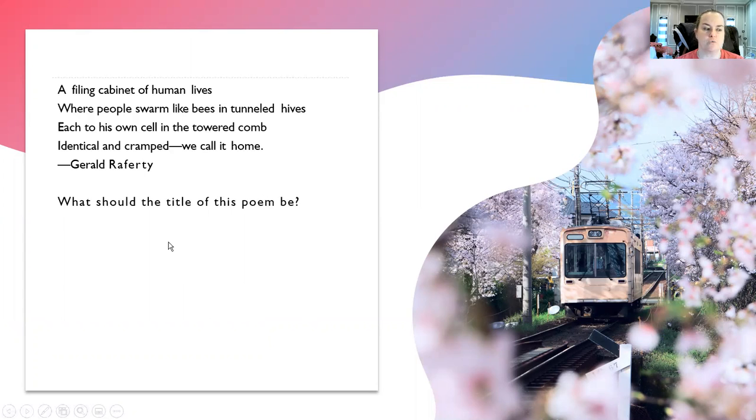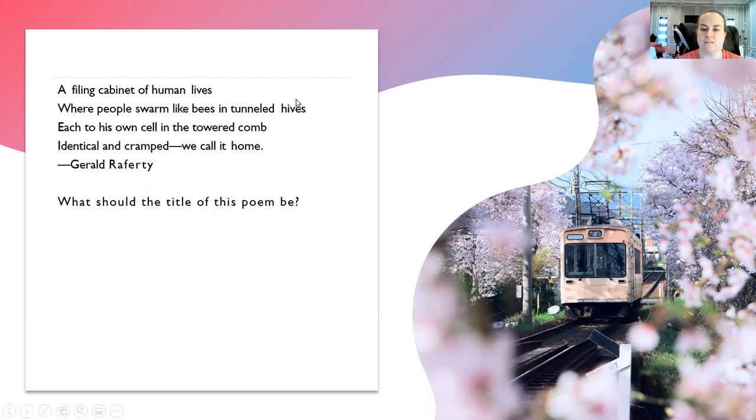We're going to try and figure out what the title of this poem should be. We'll also notice the rhyming pattern. A filing cabinet of human lives, where people swarm like bees in tunneled hives, each to his own cell in the towered comb, identical and cramped we call it home.